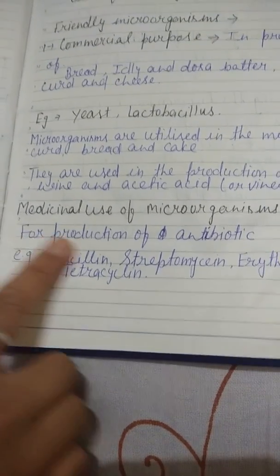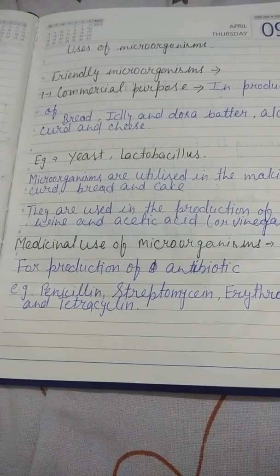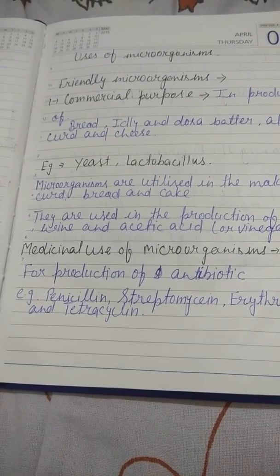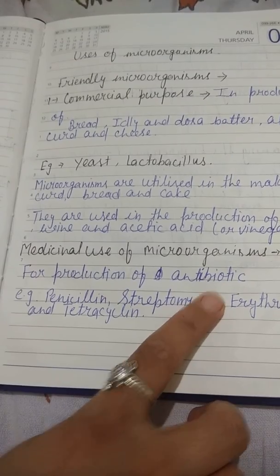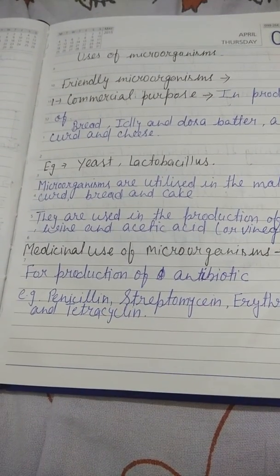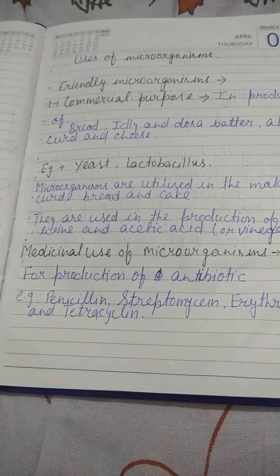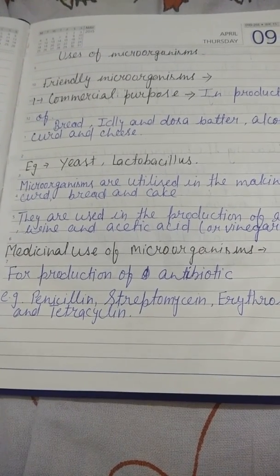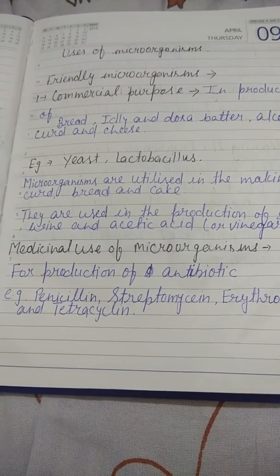Next, medicinal use of microorganisms. The first use of microorganisms in the field of medicine is for production of antibiotics. So first question, what is an antibiotic? A medicine which stops the growth or kills the disease-causing microorganisms is called an antibiotic. The source of antibiotic medicine is microorganisms.